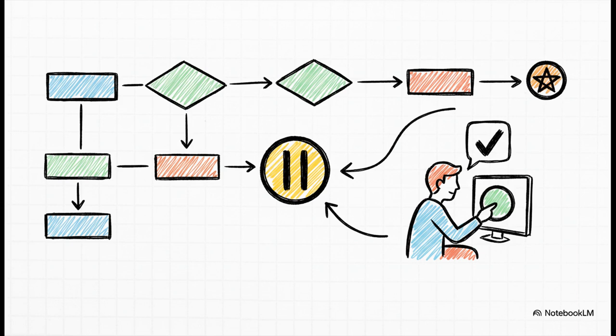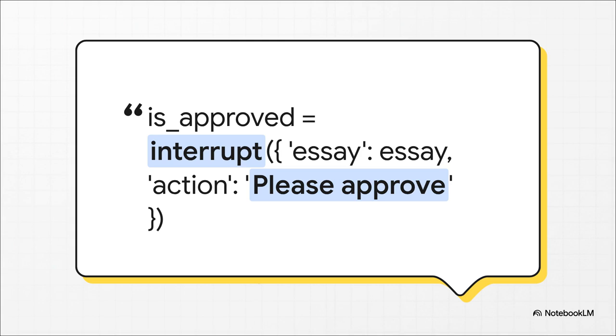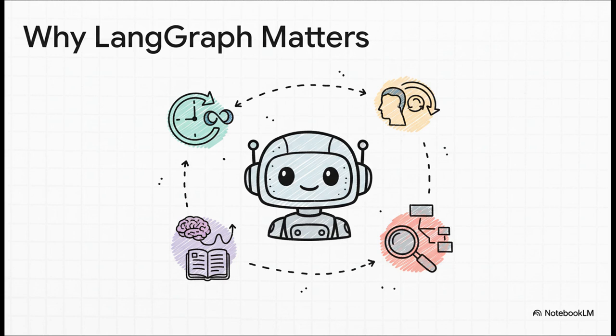And that checkpointing leads us directly to the second and maybe the most important superpower, human in the loop. You can actually program your agent to hit pause at any critical step and just wait for a human to come in, provide some input, or give it the okay to continue. And what's amazing is how simple it is to do. Just look at this little bit of code. A developer can just call this interrupt function, passing along whatever information a human might need. The whole agent just pauses, saves its state, and waits for a person to give the green light. It's so elegant.